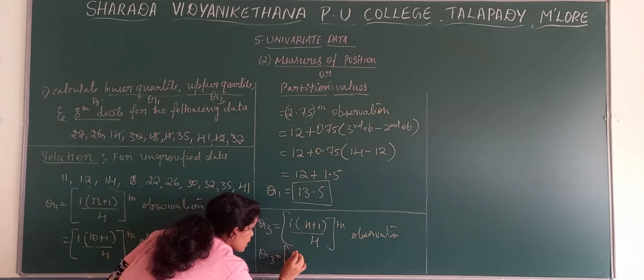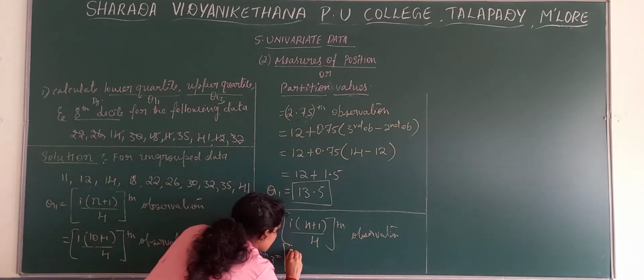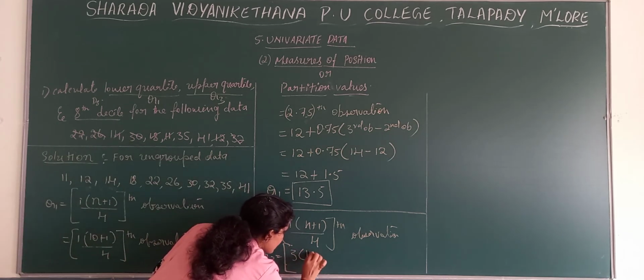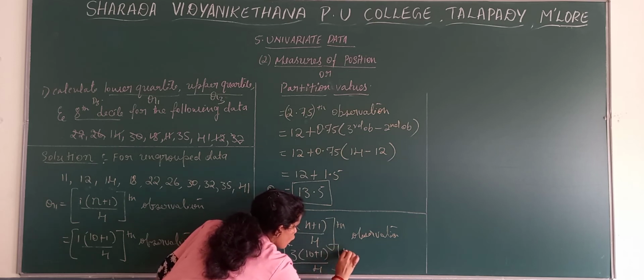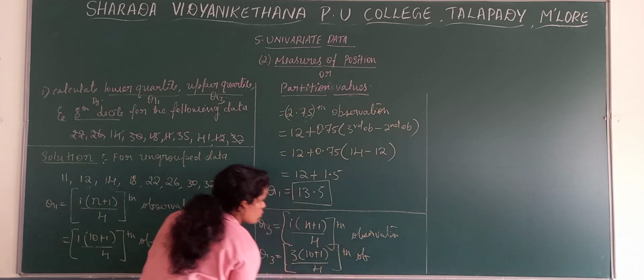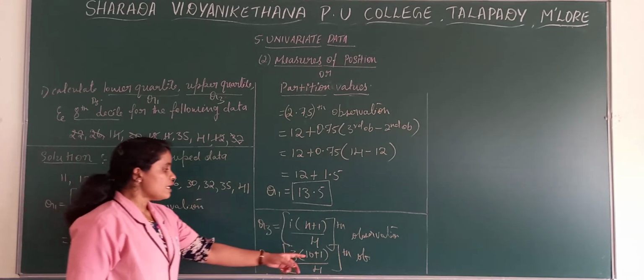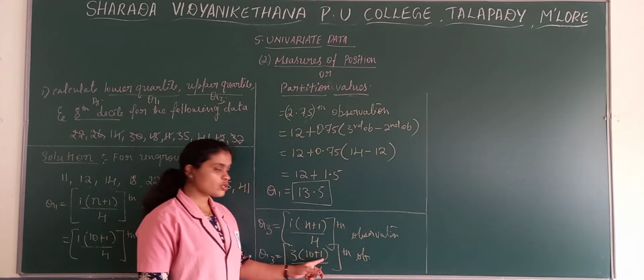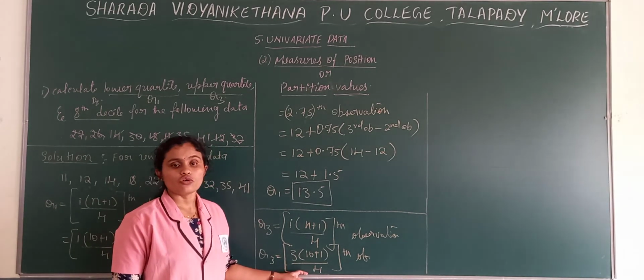I is nothing but 3 here. See, I is nothing but 3. 3 into 10 plus 1 divided by 4. So here 10 plus 1 is 11, into 3 is 33, by 4.